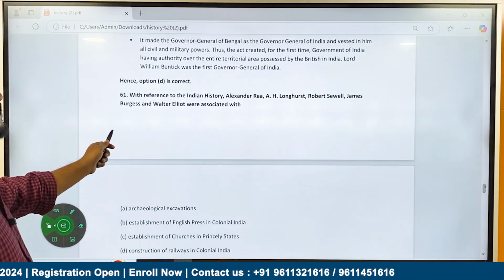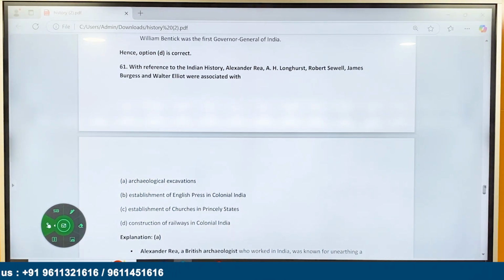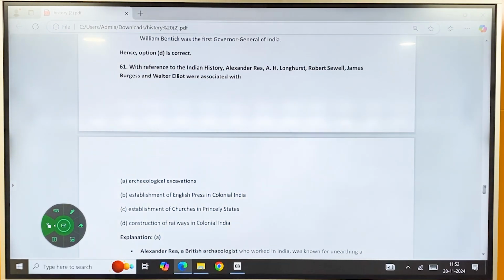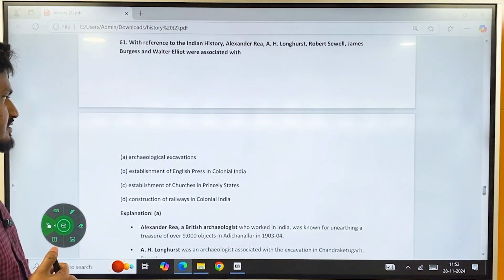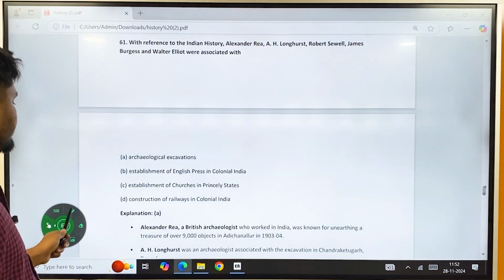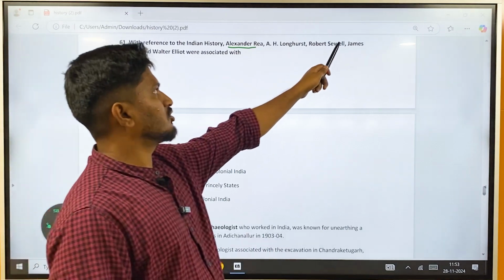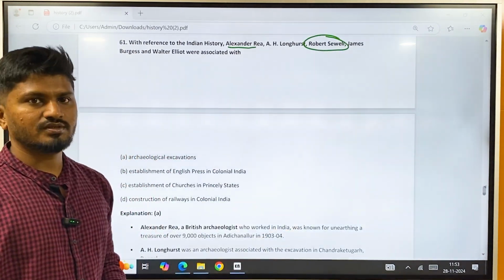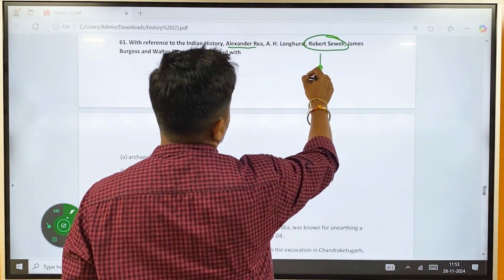And then there is a question about the history of India. The question is, with reference to Indian history, Alexander Rea, E.H. Longhurst, Robert Sewell, James Burgess and Walter Elliot were associated with: A. Archaeological excavations, B. Establishment of English press in colonial India, C. Establishment of churches in princely states, D. Construction of railways in colonial India. Even if you knew none of the names, you must have heard about Robert Sewell. Robert Sewell is the person who wrote a book on the Vijayanagara Empire.